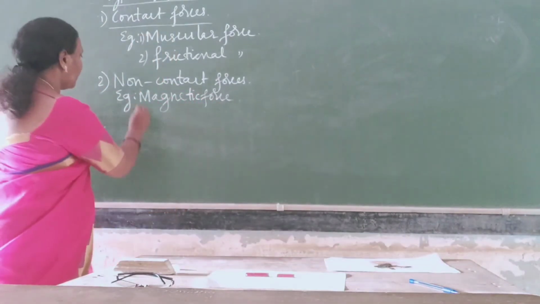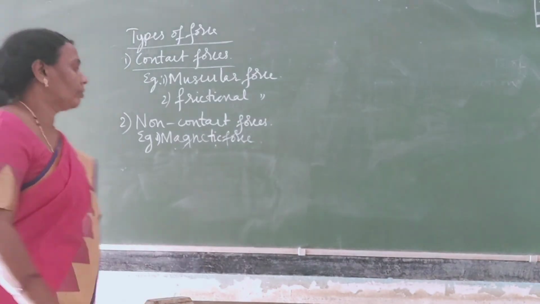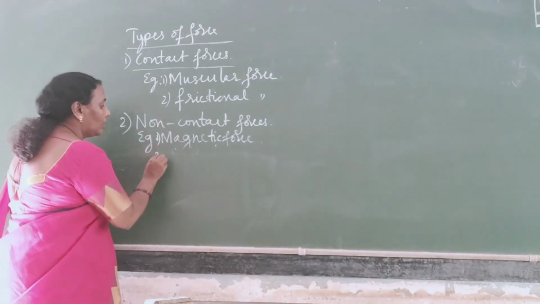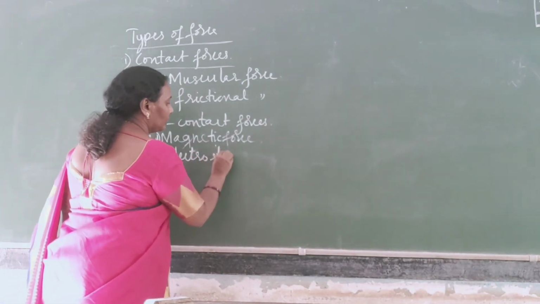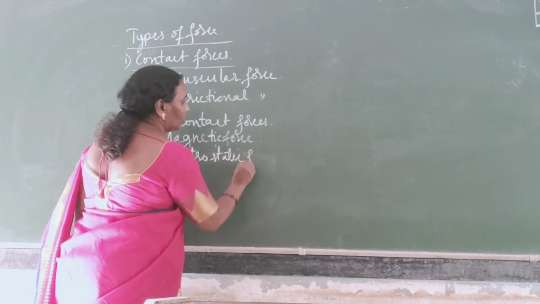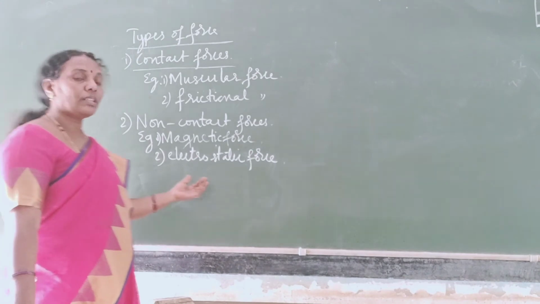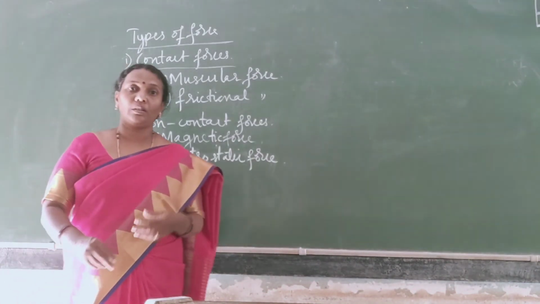So the second example is electrostatic force. To understand this, I'll explain the activity which is given in your textbook.